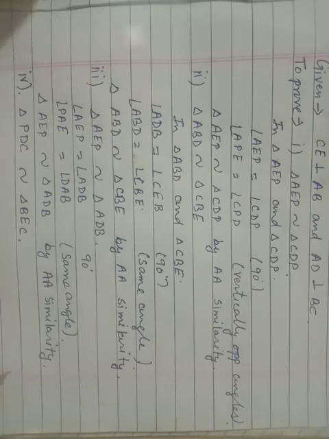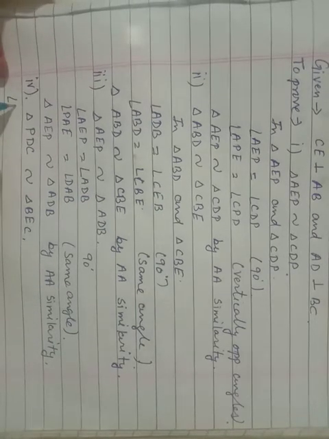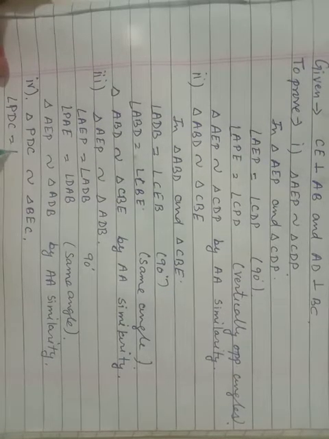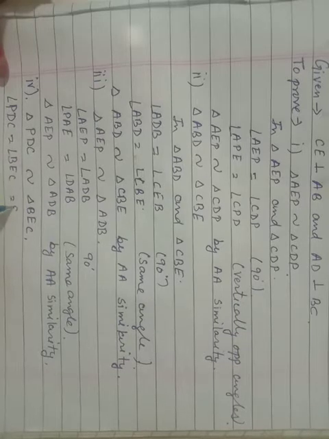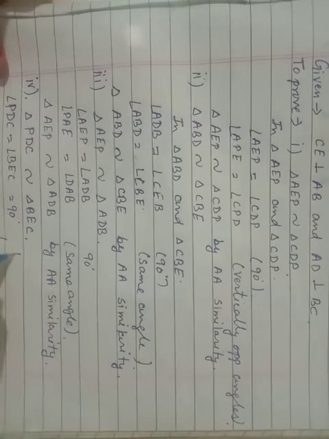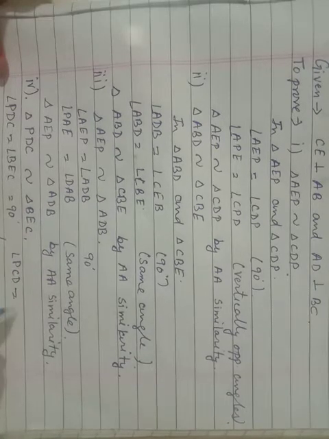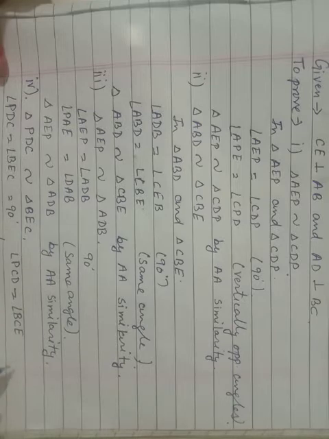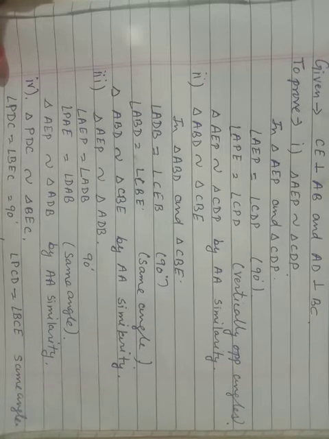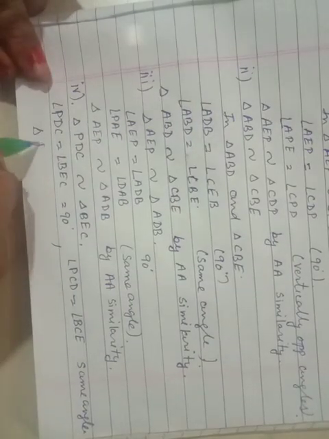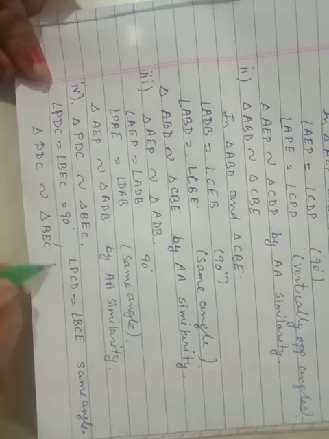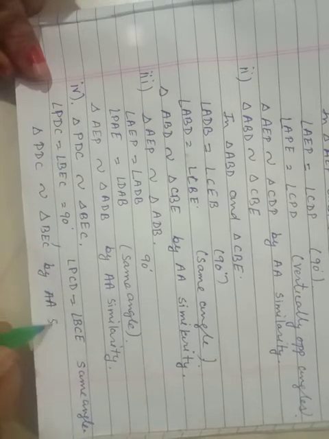So here you have to write that angle PDC is equal to angle BEC, 90 degrees, and the second fact is angle PCD is equal to angle BCE, same angle. So triangle PDC is similar to triangle BEC by AA similarity.